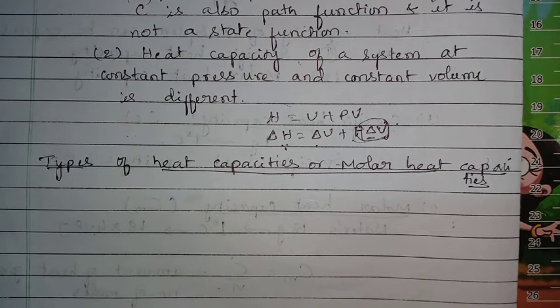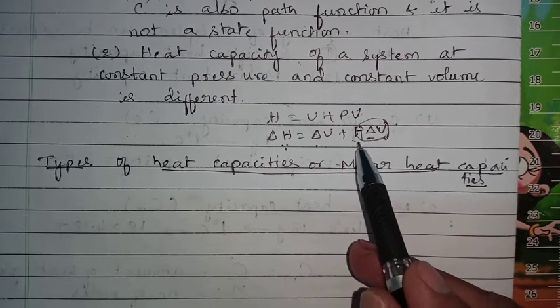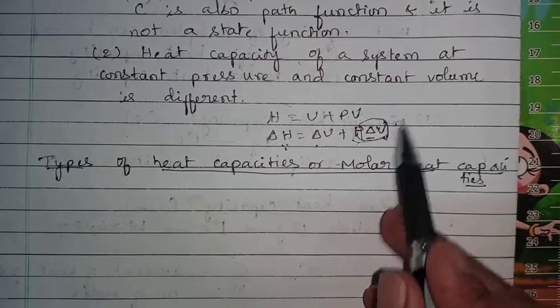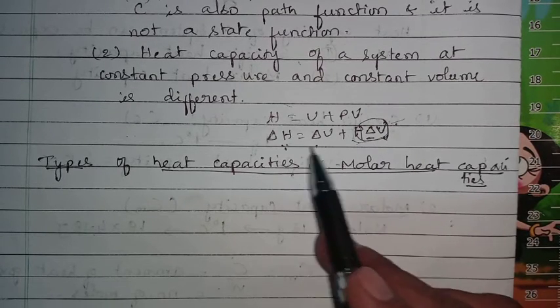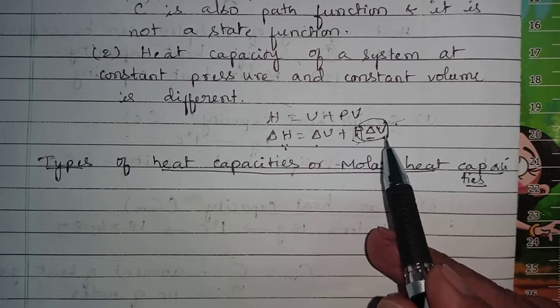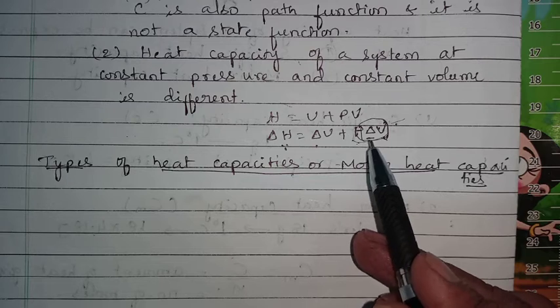Heat capacity at constant volume is a little less compared to heat capacity at constant pressure, because whenever you are supplying heat energy to the system at constant pressure, there is an increase in volume. When there is an increase in volume, already I told you P delta V, there is some work done. So the heat capacity of the system at constant pressure is more compared to the system at constant volume.